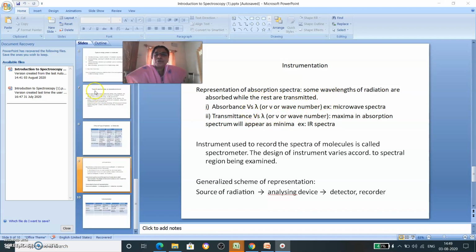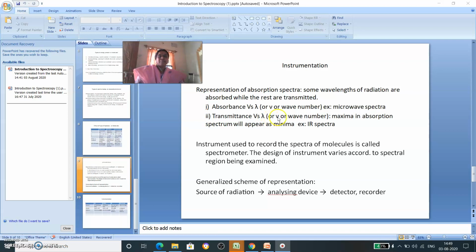So we are going to find an inference about absorption versus transmission. Here, absorption versus wavelength, wave number or frequency, is what we observe in case of microwave spectra. Transmission versus wavelength,